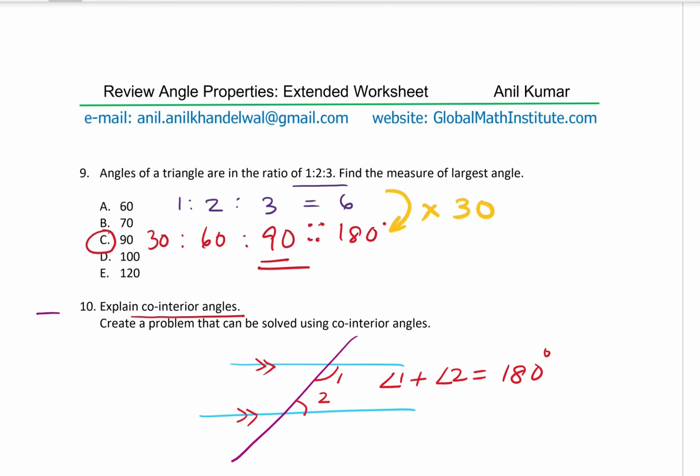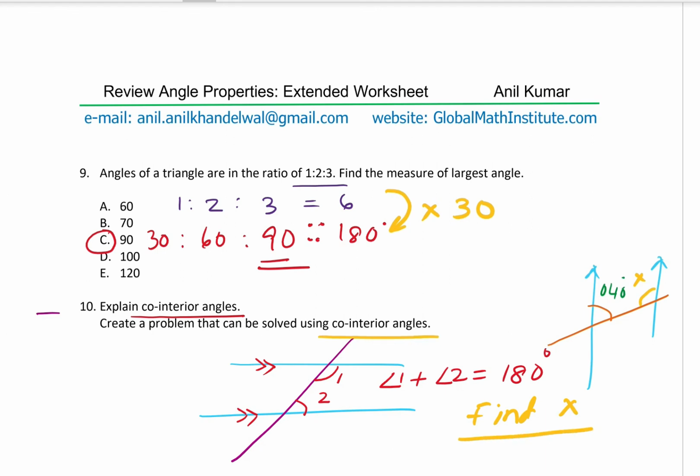So I'm not writing any problem here, but I've shown you that we could have something with bearing angles. For example, let me just put. So let's say this is north, that is also north. And if you're going at this bearing of 040 degrees, then find that angle. So that angle will be 180 minus 40, correct? So that is how you could do it. So let's say this angle is x, find x. So that could be a simple question based on co-interior angles. I hope that makes sense.